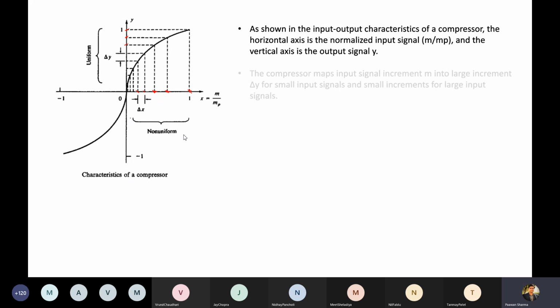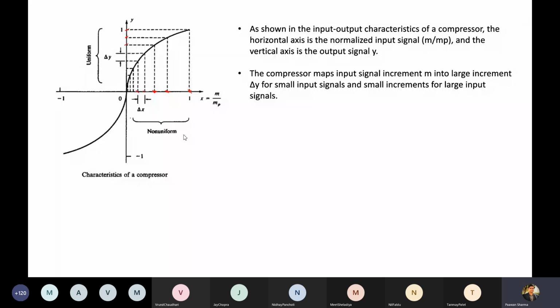The compressor maps the input signal increment into a large increment delta y for small input signals. So for small input signals also, delta y is coming as the increment, whereas this increment in the input signal also results in the same delta y increment in the output.